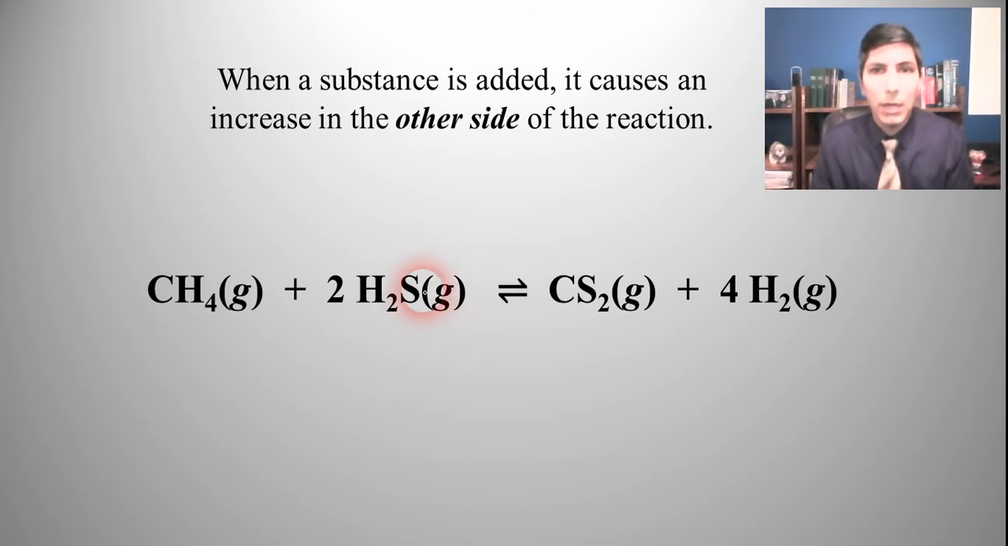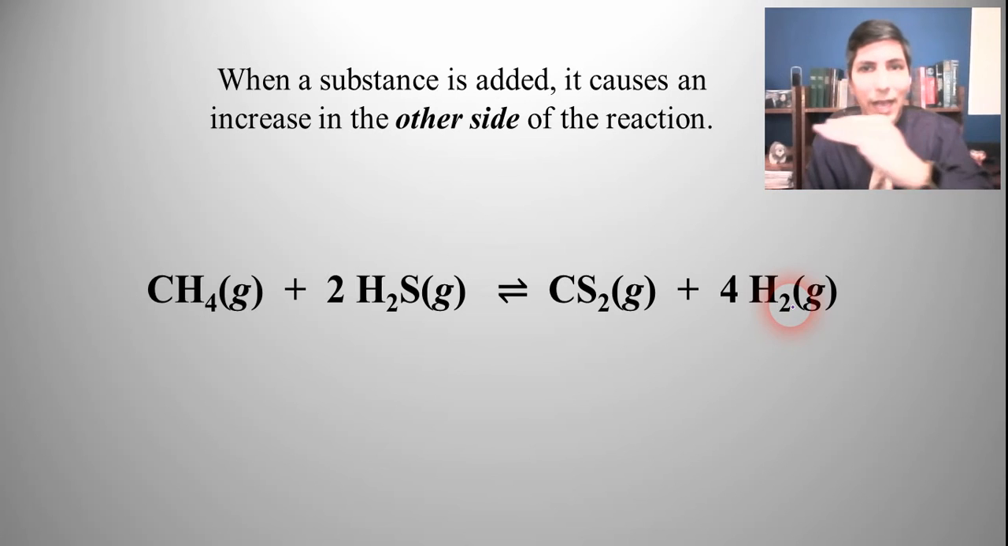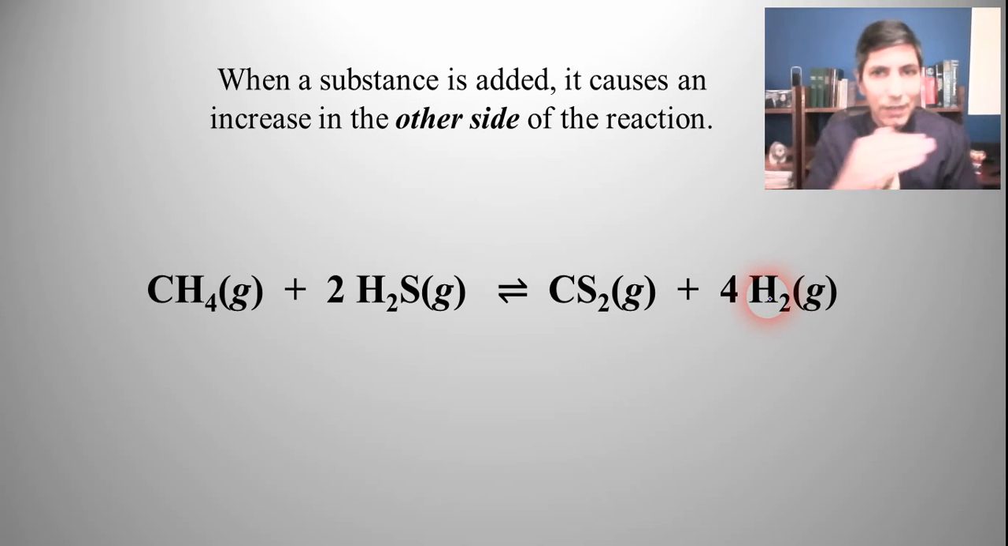Likewise, if we add some carbon disulfide, some CS2, or some hydrogen, it's going to cause an increase in the other side of the reaction, right? It's going to go in this other direction, to the left. So we're going to have an increase in the hydrogen sulfide and in the methane, CH4. And when you add hydrogen, the same thing, it goes to the left. When you add something, it causes the other side to increase.